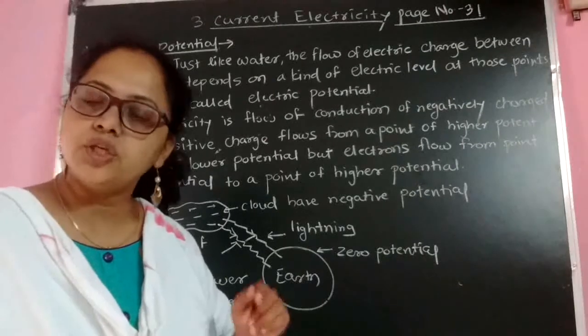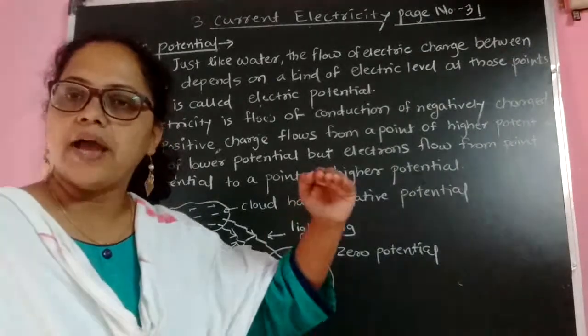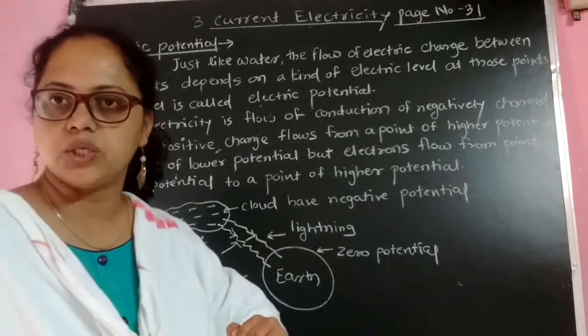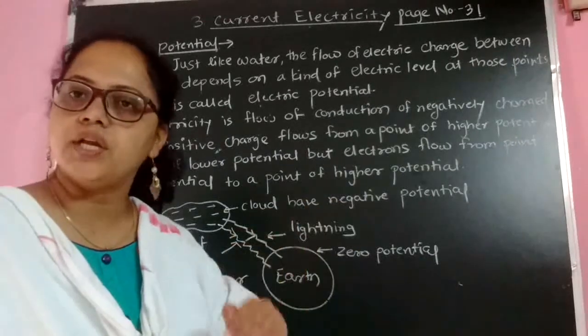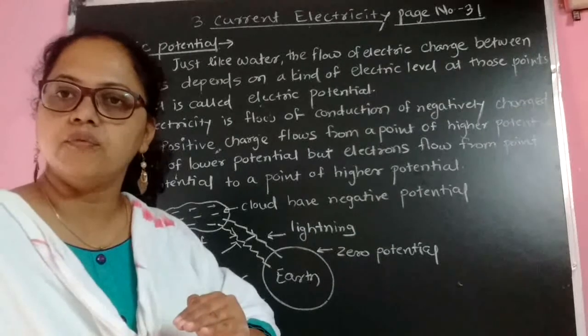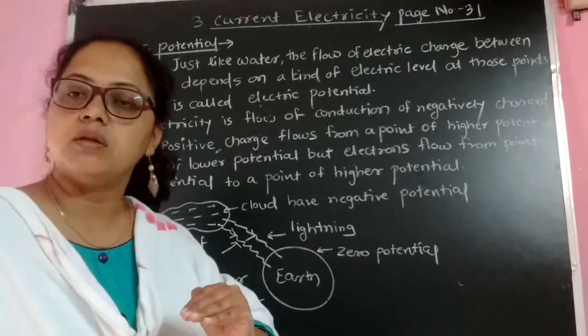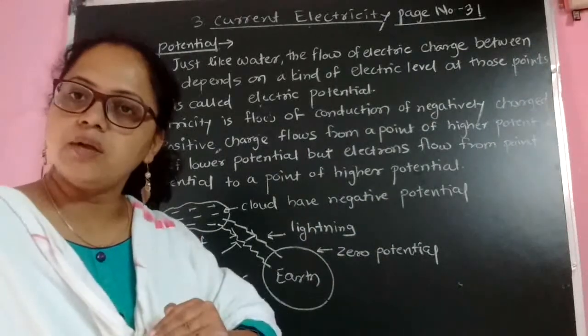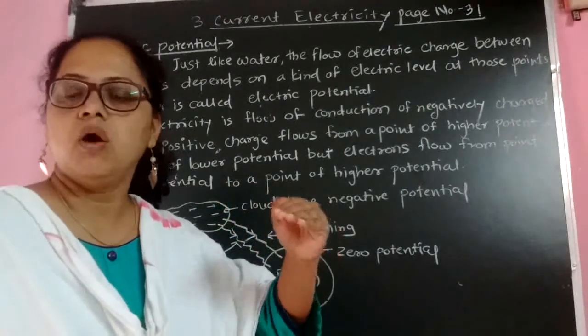Always remember, positive charge always flows from higher potential to lower potential, that is, from the positive to the negative terminal. But in the case of electrons, they flow from the negative terminal to the positive terminal of the battery.